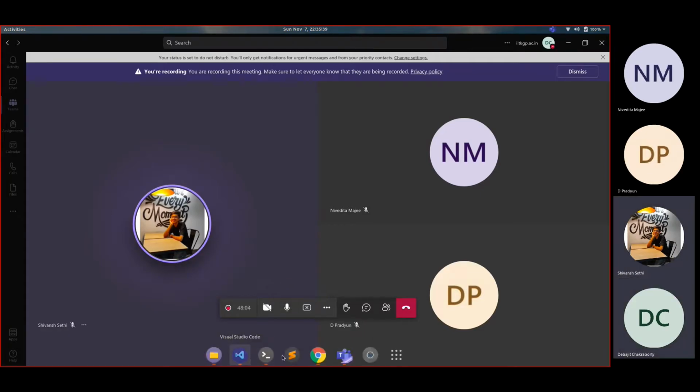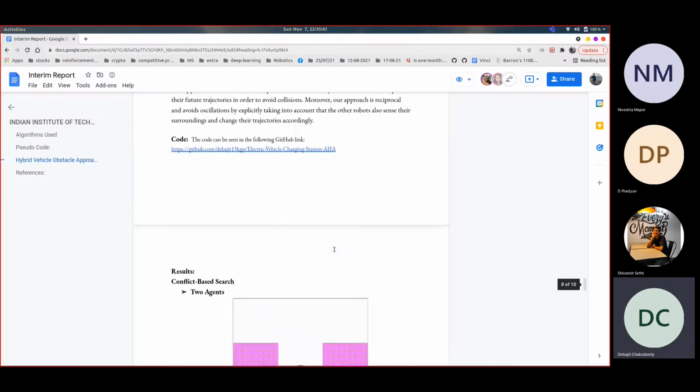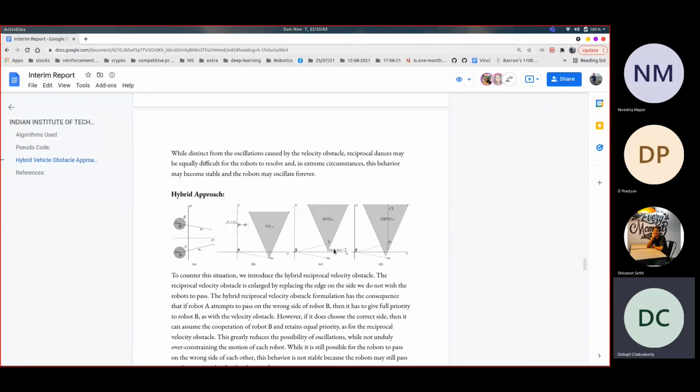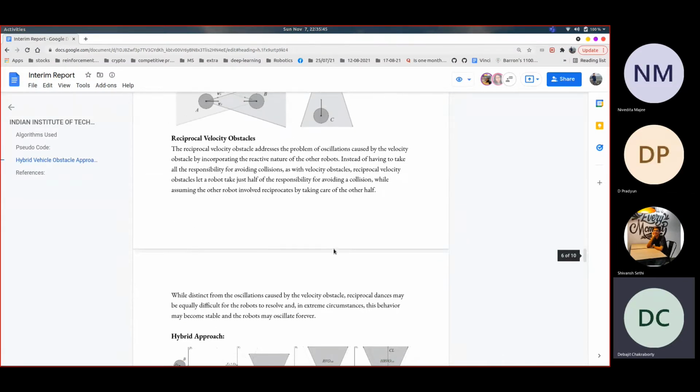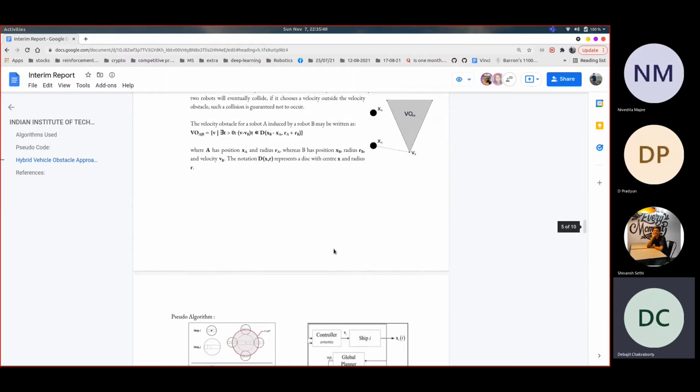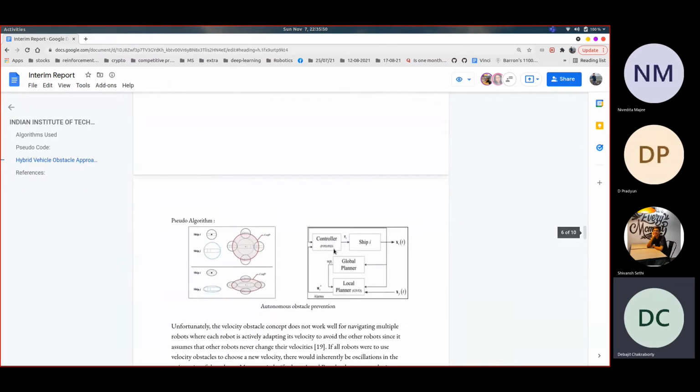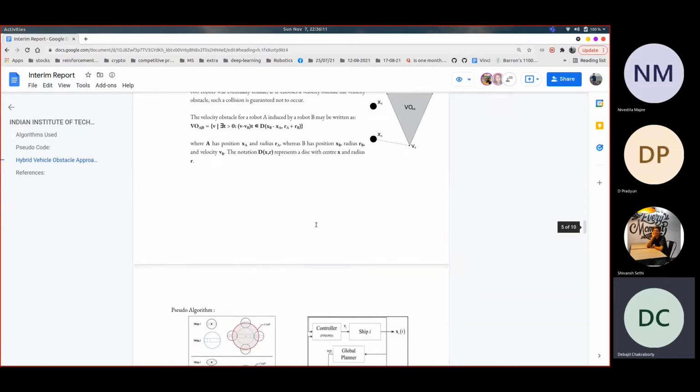Hello. Now we will present the third idea of our algorithm, which uses a decentralized approach, which is the hybrid velocity obstacle approach. What is different in this approach is that instead of a centralized execution such as CBS, here every agent acts on its own and devises its own path based on the velocity of the other agents. Also, it assumes that the other agents have half the responsibility, as they are doing the same thing. That's why it is known as a hybrid velocity obstacle approach.